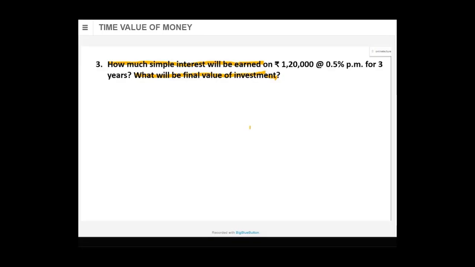What is 1,20,000? Say it in terms of P, I is equal to PIT, and A is amount. That is principal. They are not asking you principal. They are asking you the final value of investment. What do you mean by final value of investment?